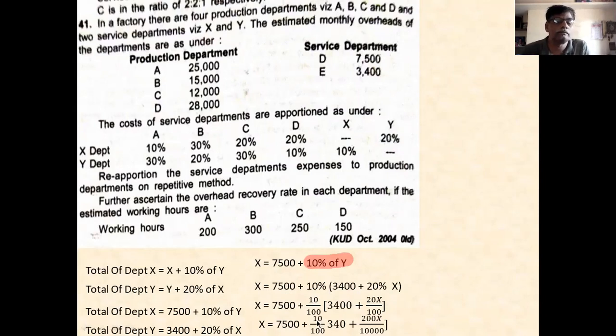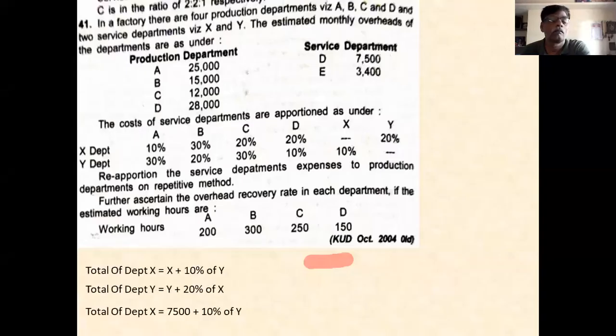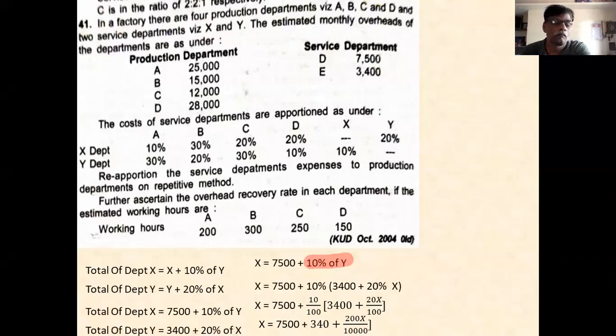If you multiply it by this, if you multiply this 7,500, 10% of 3,400 is 340. If this is applicable for 2, 10% of 3,400, 340. 10 into 20 is equal to 200x. 100 into 100 is equal to 10,000. Like this you write. Okay, be careful about this.